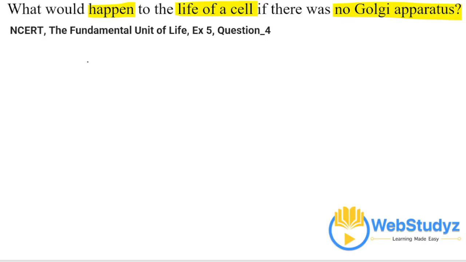So if I come up to the question, what is the Golgi apparatus?